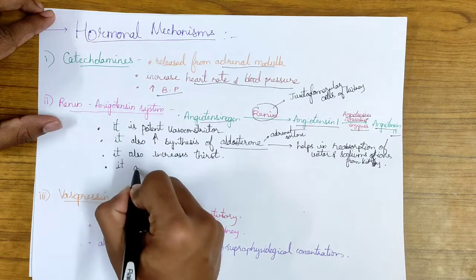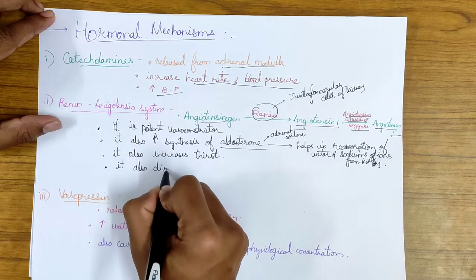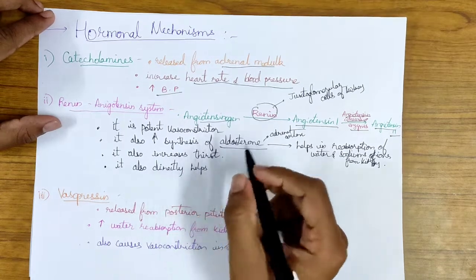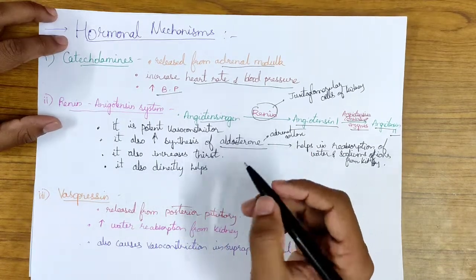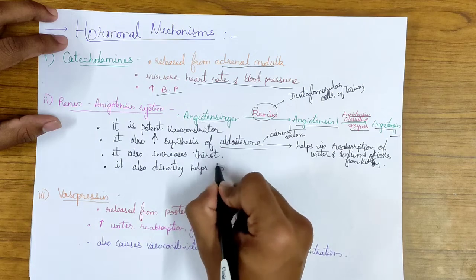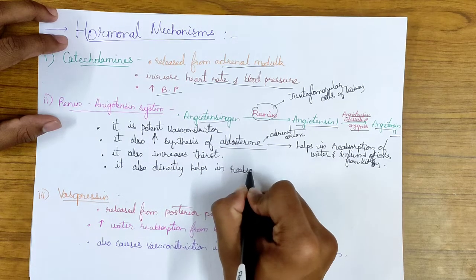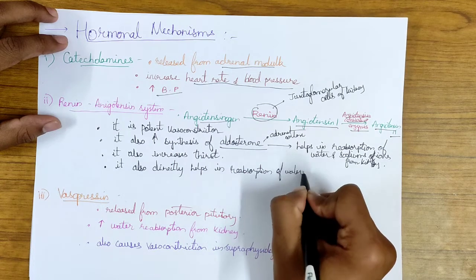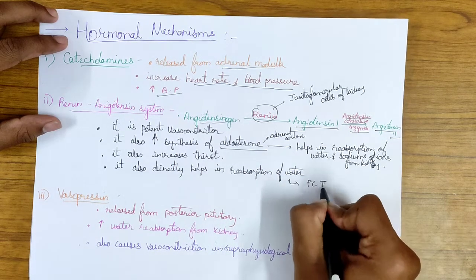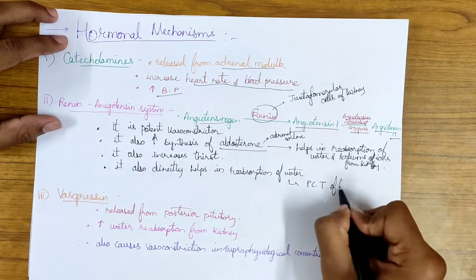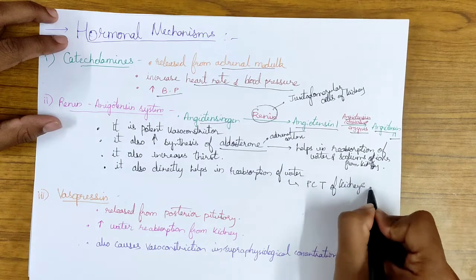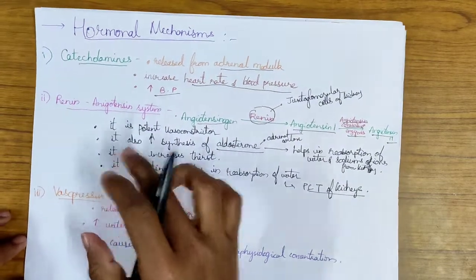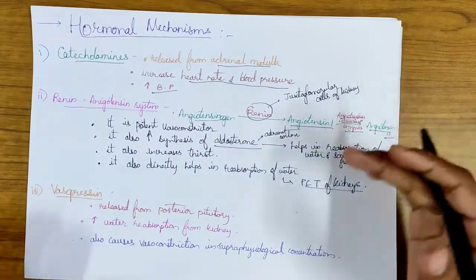It also directly helps in water reabsorption by acting in the proximal convoluted tubules of the kidneys. So this renin-angiotensin system also helps in the longer acting mechanism.